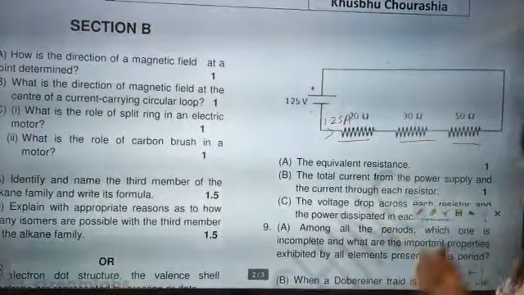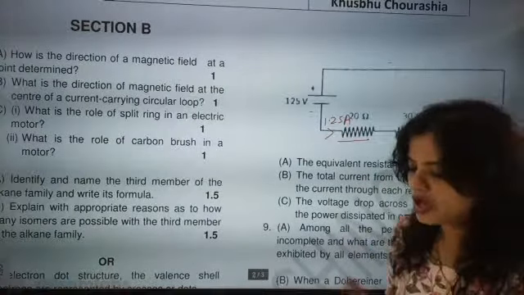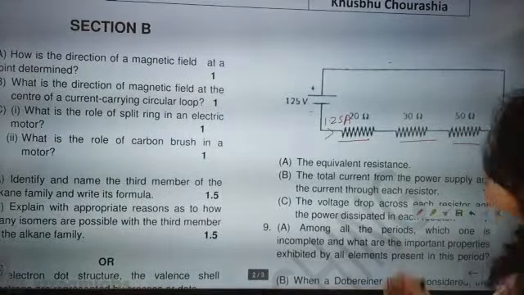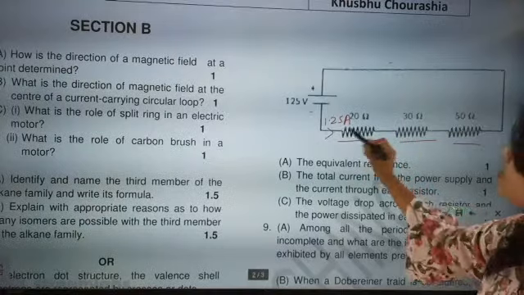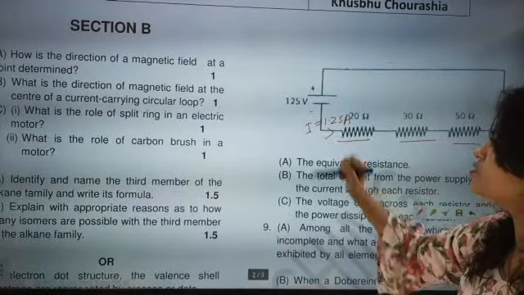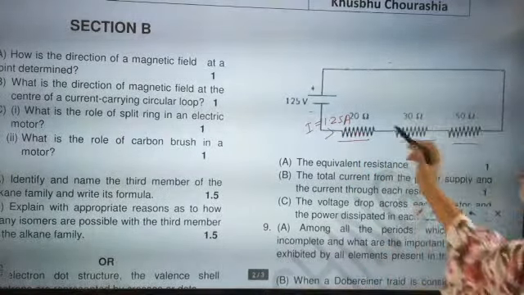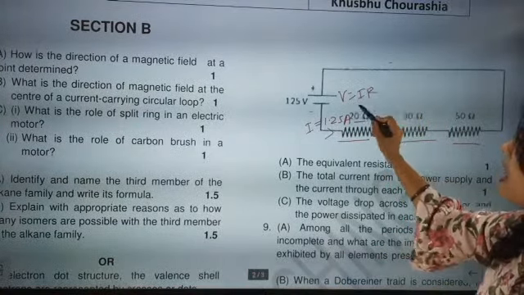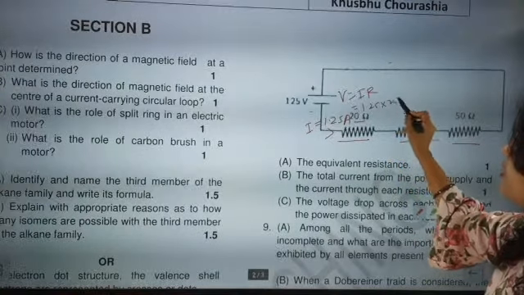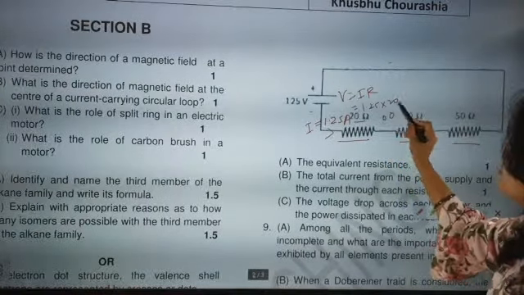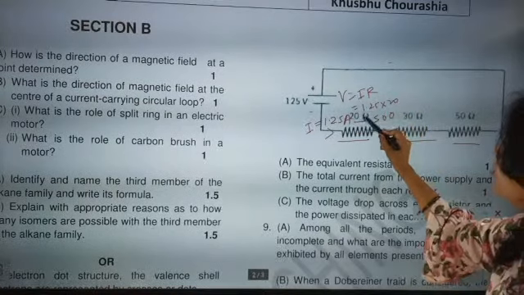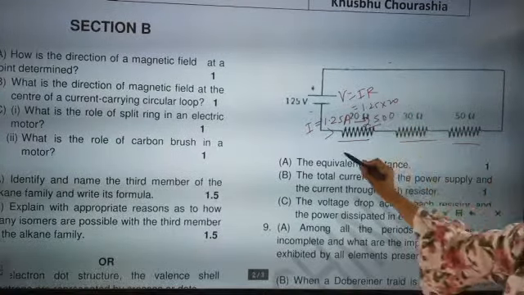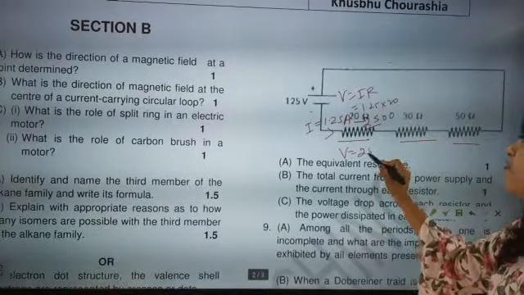Just this last question, let me discuss what will be the voltage drop across each one. Total voltage drop. Here you have to check one thing: the current is exactly this much, so the current remains the same. Now the resistance is 20, and you know that V is equal to IR. So I is 1.25 into 20. That is exactly going to come as 25. So here the potential difference is 25 volt.